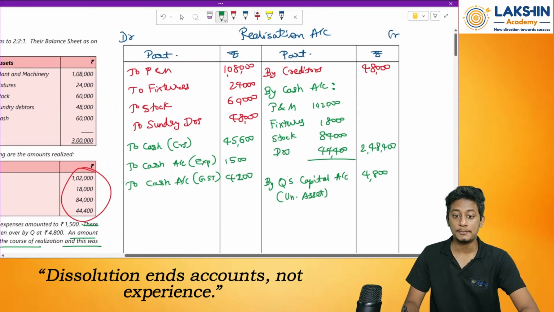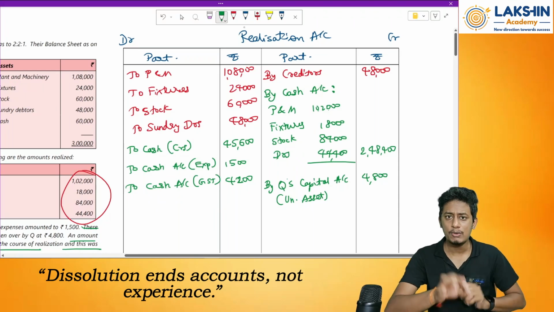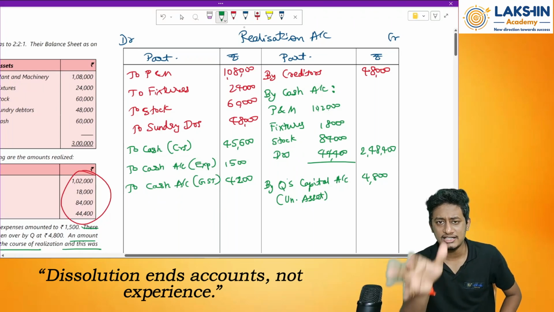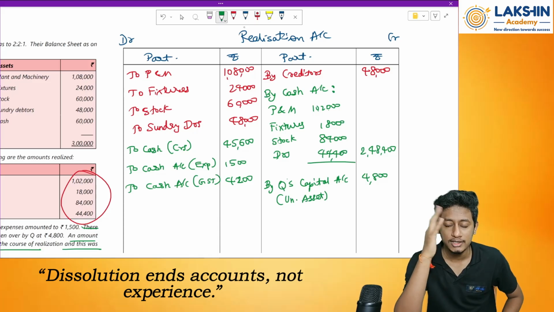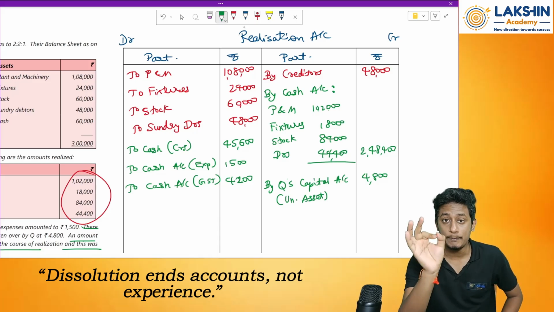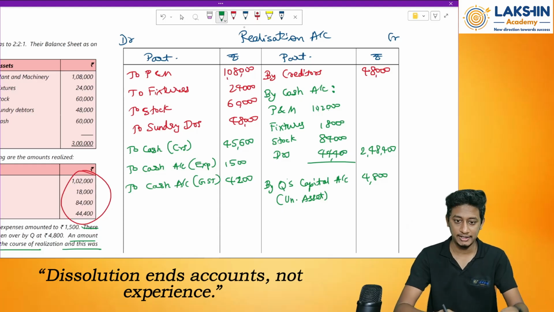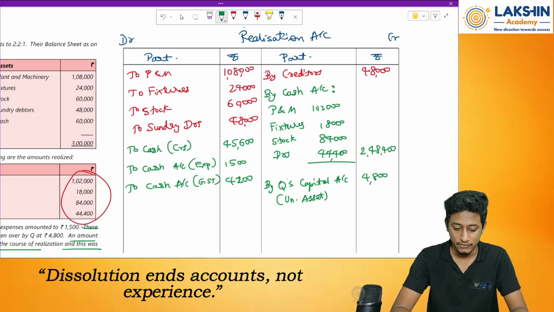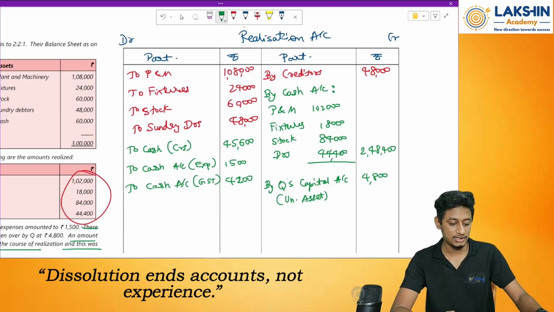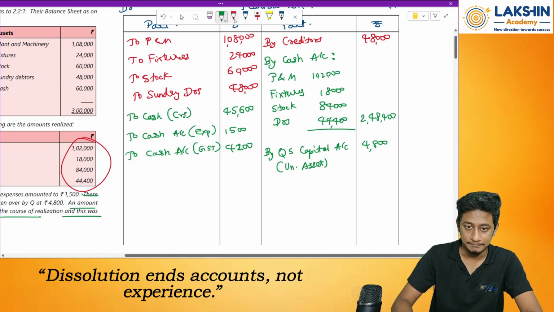Now find out the profit or loss on realization. Now tell me, whatever profit or loss on realization is there, where will this go? Revaluation account, similarly to the partner's capital account in the profit sharing ratio. So pass the entry. So 1,08,000 plus 24,000 plus 60,000 plus 48,000 plus 45,600 plus 1,500 plus 4,200 minus 48,000 minus 2,48,400 minus 4,800. That will be rupees 9,900 on the debit side.